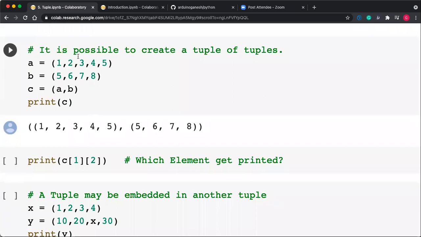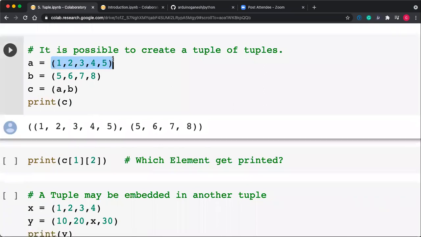A list of lists we can also create. Suppose one tuple A is already there and tuple B is there, and we can create C containing the two tuples A and B. If we print C, the first item of C is A, and the second item of C is B.